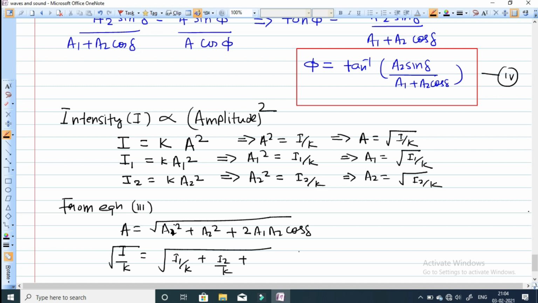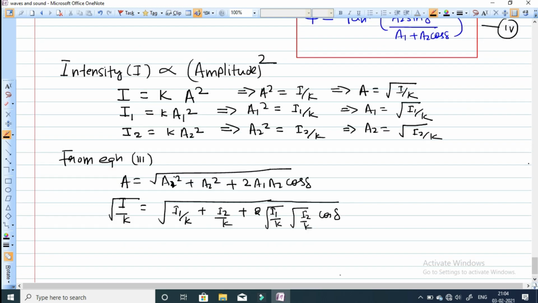So we can write down 2 into under root I1 by k, under root I2 by k into cos of delta, whole under root. Squaring both sides, the equation will become I by k equals to, after squaring, the square root will be cancelled out.